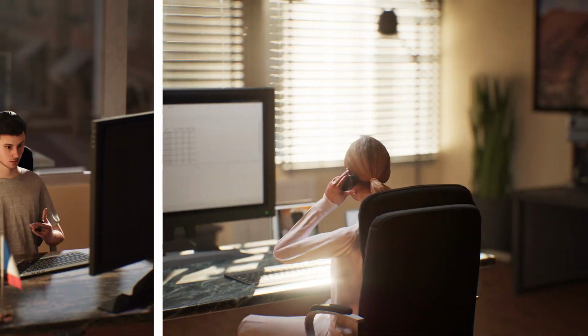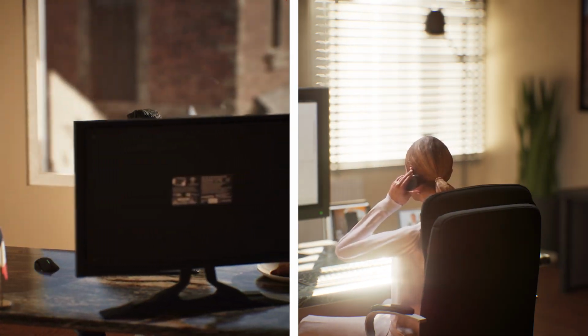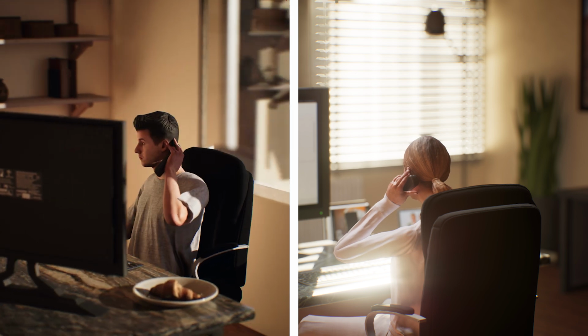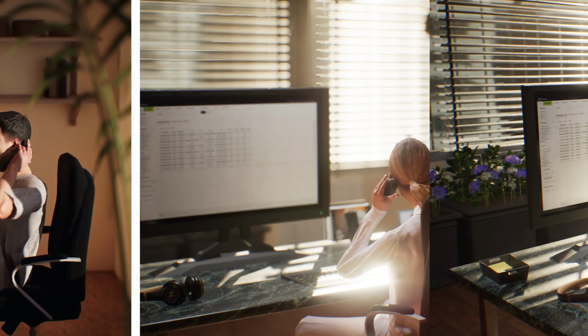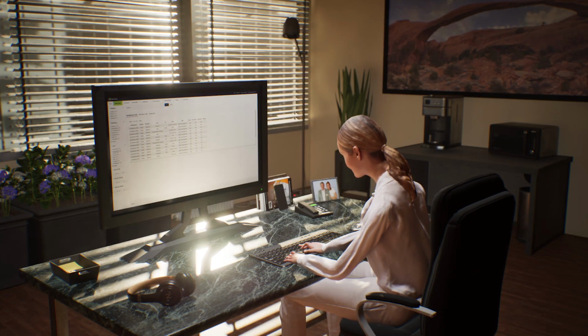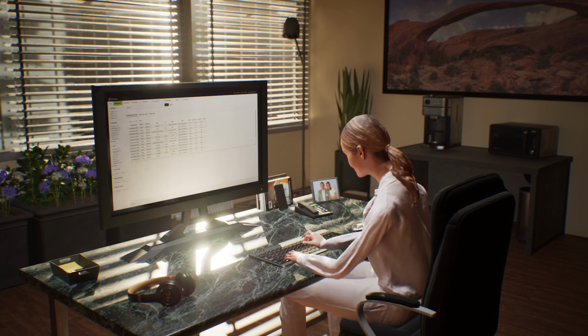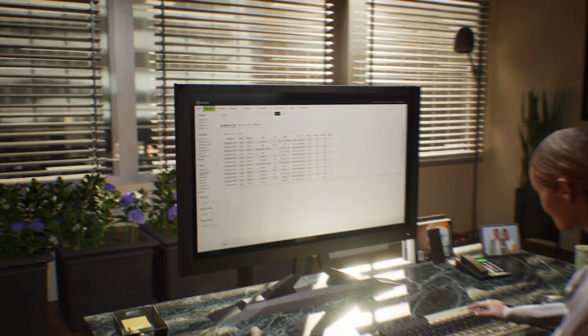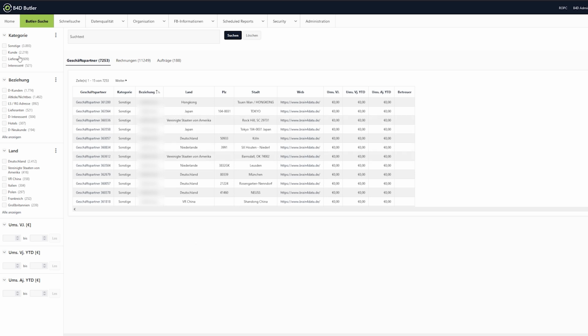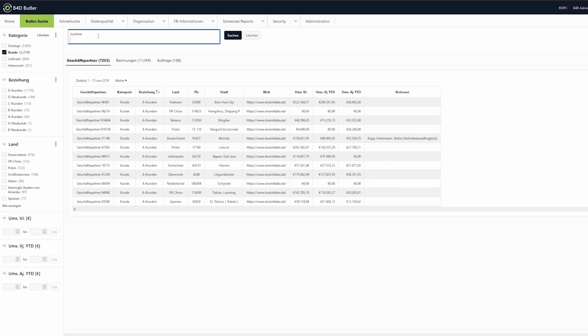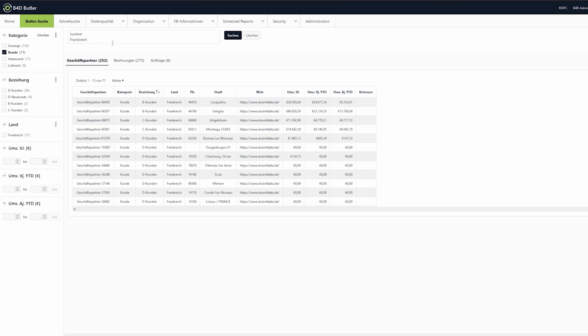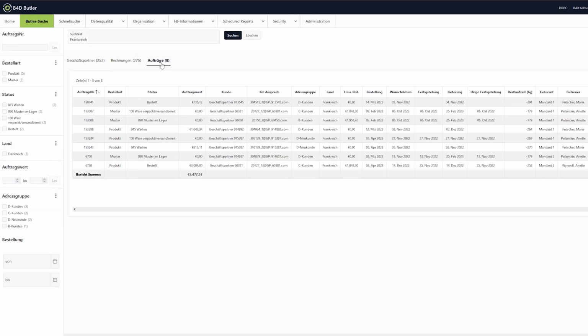During the conversation, she learns that payment has been delayed because of a strike in the neighboring country. Mrs. Brown is alarmed because her company has many customers in France who could face delivery delays due to the strike. But instead of tediously phoning through various departments, she can find all open orders involving French companies with just one click on Fred's digital platform. The relevant contacts at each customer are listed here too.